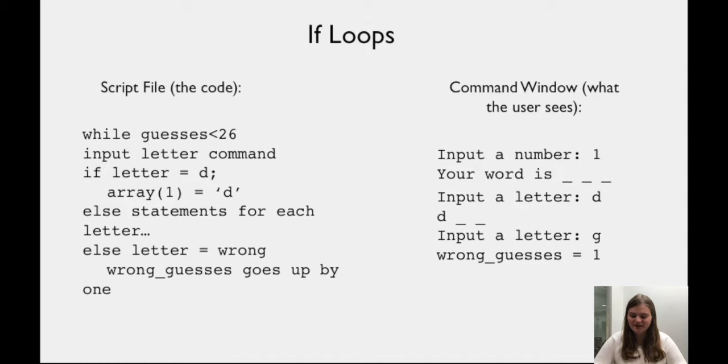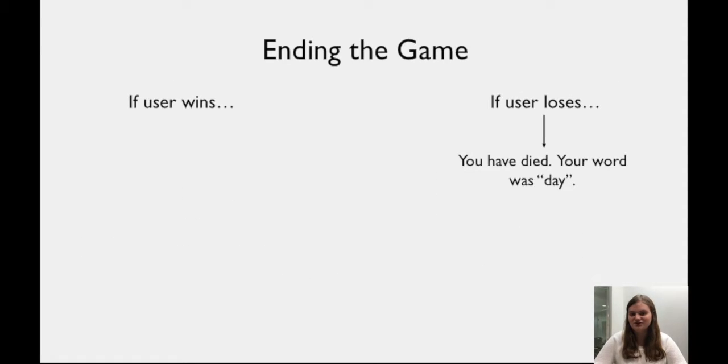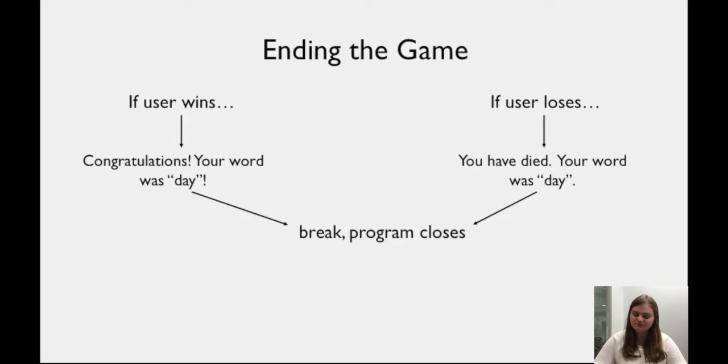The program executes an if loop if the number of wrong guesses reaches 5. This if loop prints to the screen that the user has died, and it tells the user what the word was. If they guess the word within 5 guesses, an if loop executes that prints to the screen a message that says congratulations and also prints the word to the screen. For both if loops, whether winning or losing, a break statement is also inputted so that the program will leave the while loop. The game is over, and if the user wants to play again, they can choose to run the game again.